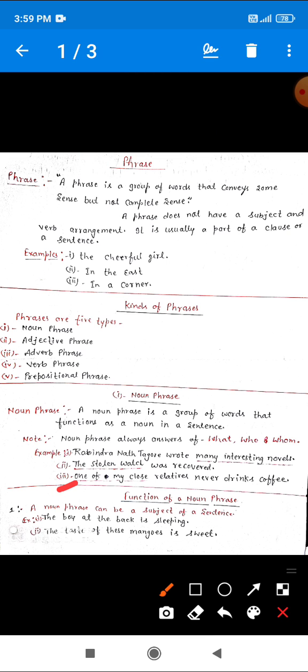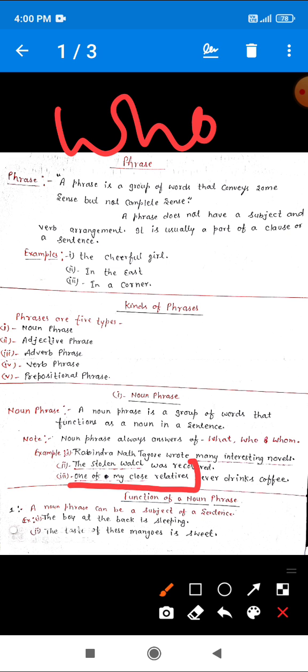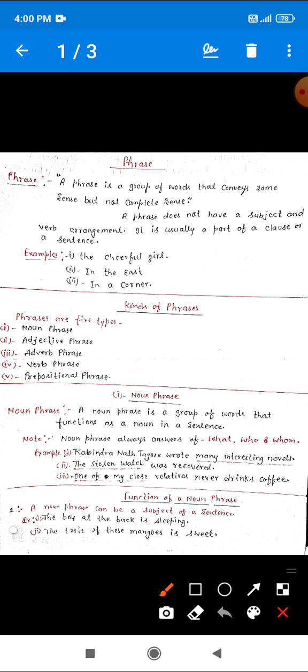Okay dear, now see the last one. One of my close relatives never drinks coffee. Okay, so dear, who never drinks coffee? One of my close relatives. So this underlined part is a noun phrase. Okay, I hope you have learnt very well about the noun phrase. Okay, let's see further.